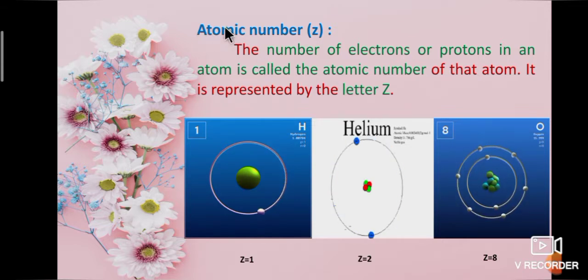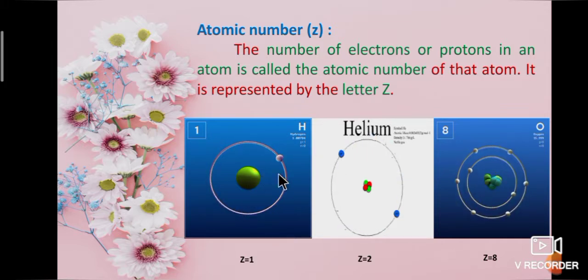Now we will see atomic number. The number of electrons or protons in an atom is called the atomic number of that atom. It is represented by the letter Z.